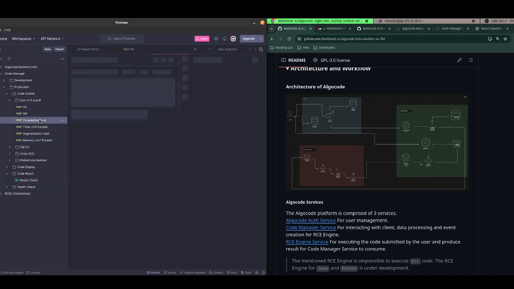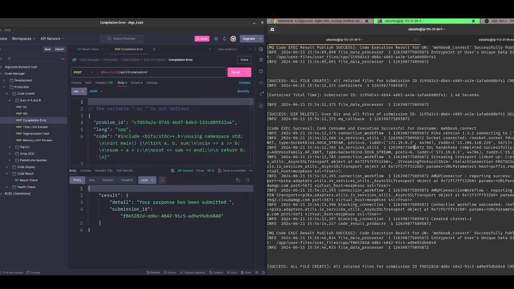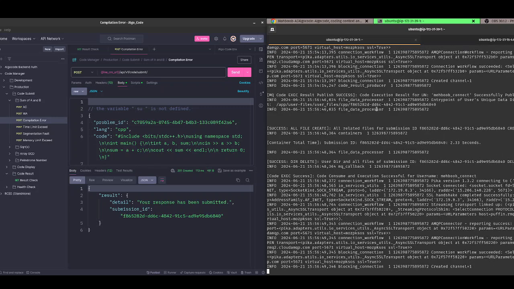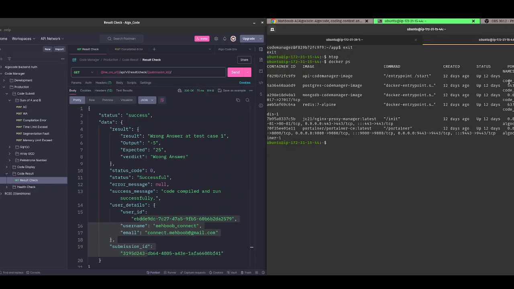So what does a compilation error look like? So this is a compilation error code. What I have done in this code is, I think I actually did not declare a variable, but I am using it. So let's send a request. You see, immediately it has been consumed by the RC engine. It took 2.33 seconds.